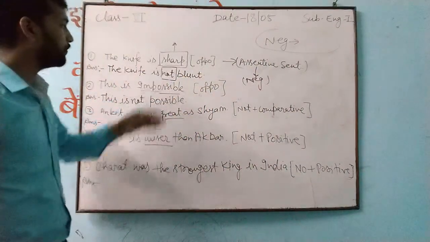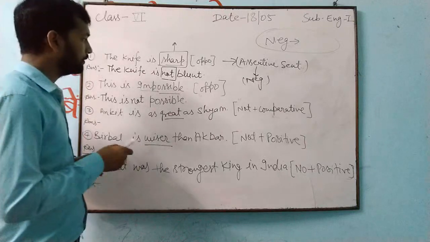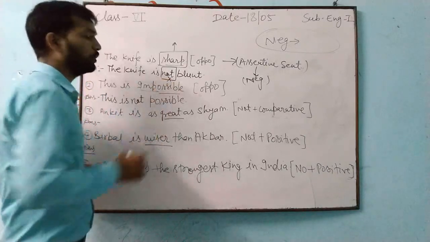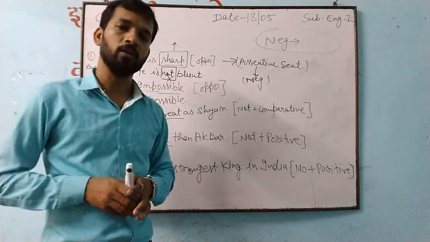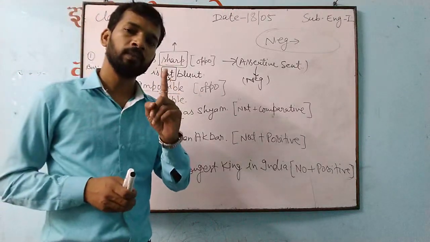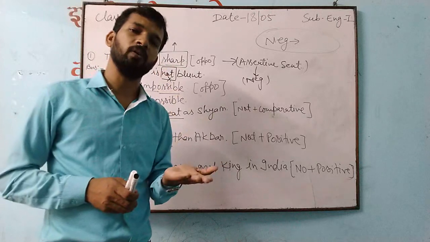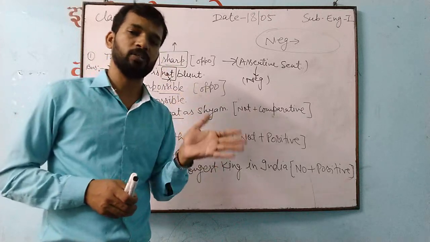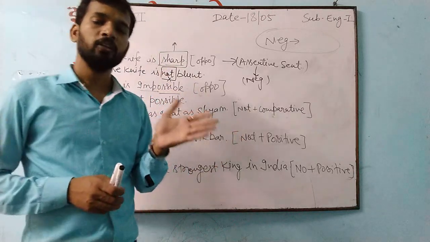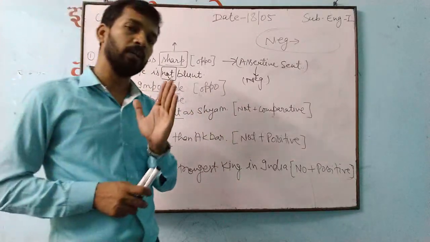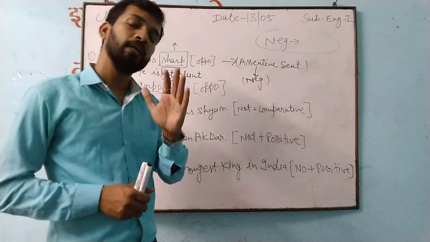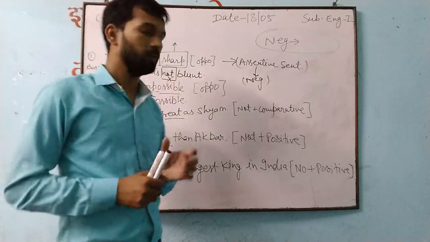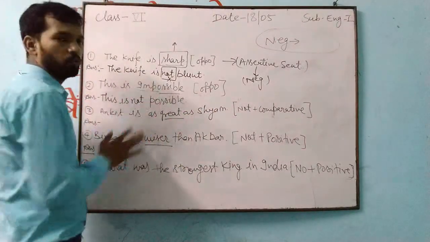So how does this sentence change into assertive? First of all you will remove this not. Do you know why you are removing this not? Because you are changing into assertive, and assertive is affirmative. Affirmative assertive never takes not. That is why this not will be removed from here.